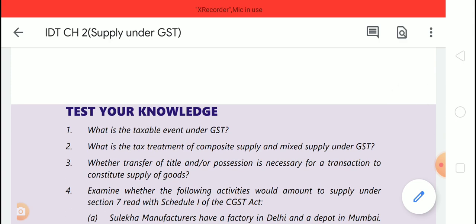It's given: what is a taxable event under GST? So first we need to understand the term taxable event. A taxable event refers to any event or transaction that results in a tax consequence for the party who executes the transaction. So in GST, which event results in tax consequence? When supply of goods or services is made, right?